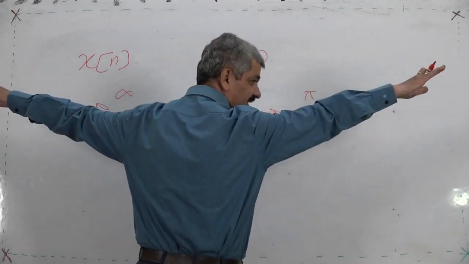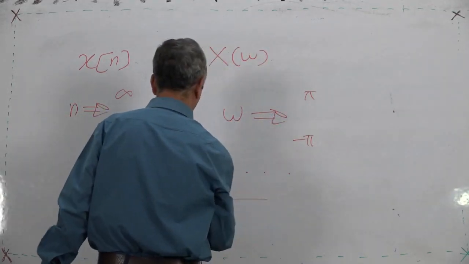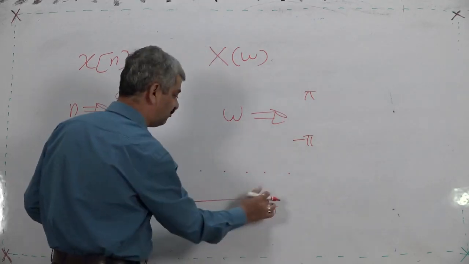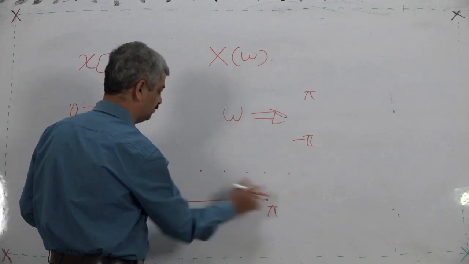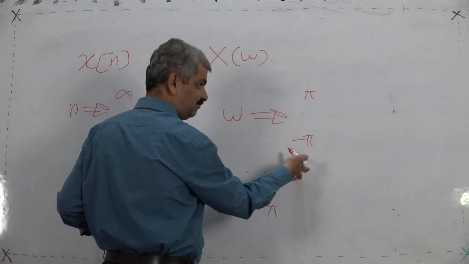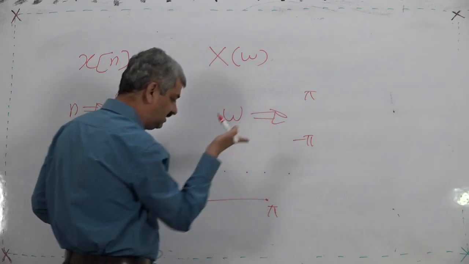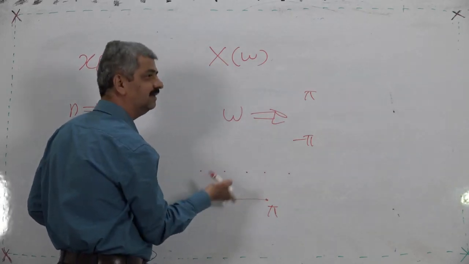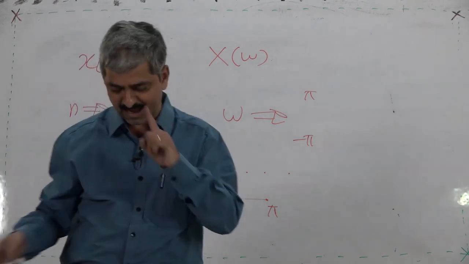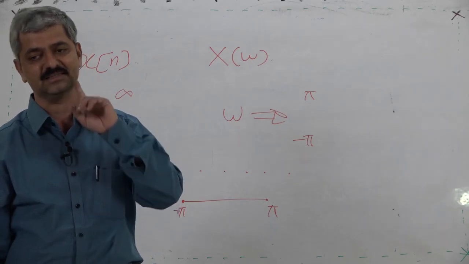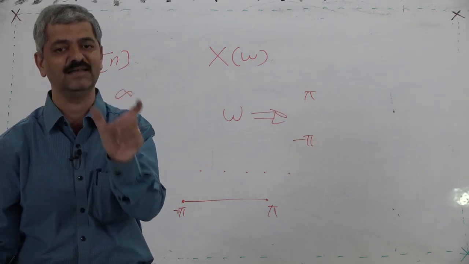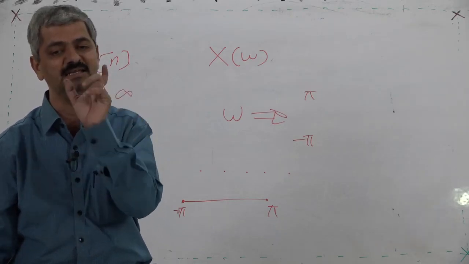And now omega from minus pi to pi takes all points, so the points are infinite again, which you can't count. So countably infinite points are there in the given sequence, and uncountably infinite points are there in the transformed continuous function. An infinite length discrete sequence is transformed into a continuous but periodic function for a finite period of minus pi to pi or any range of 2 pi.